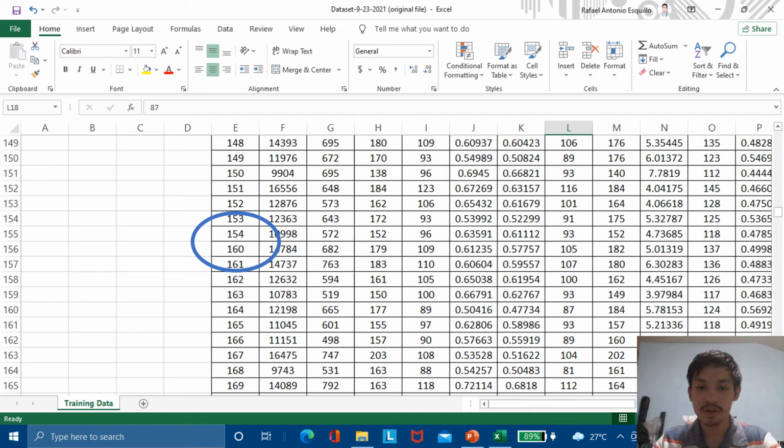The next error from the original file is the missing 5 samples. We can see here from the sample 154, it skipped into sample 160. There are missing 155, 156, 157, 158, and 159. And it's a total of missing 5 samples.